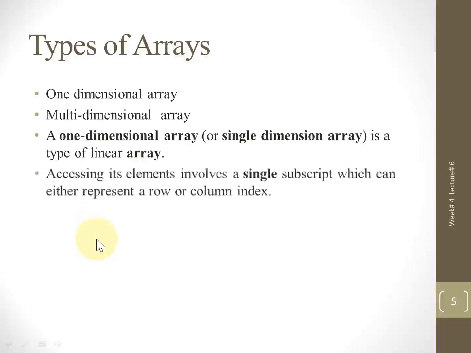Within a 1-dimensional array, accessing its element involves a single subscript which can represent either a row or a column index. So it means a single dimensional array will be represented either in a row or in a column form.